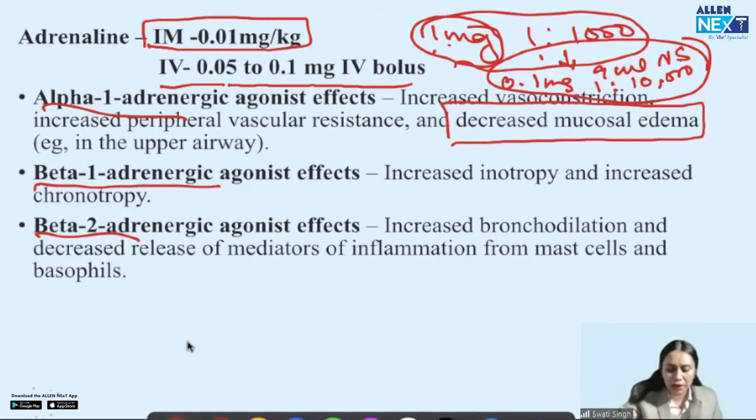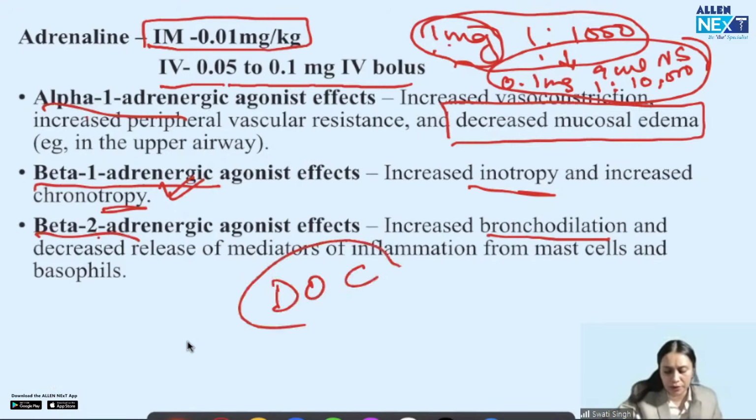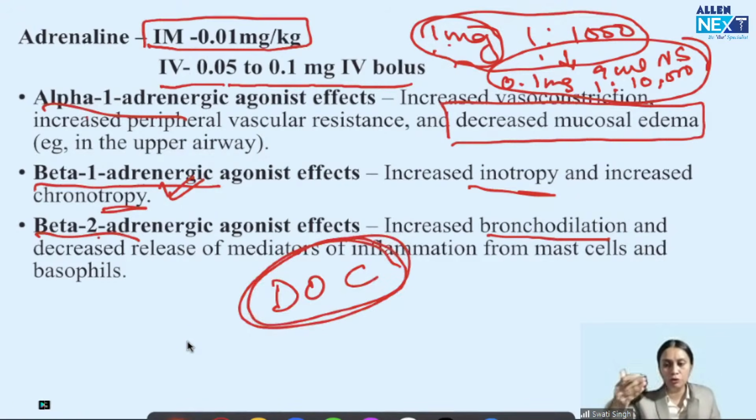By acting on the beta-1 adrenergic receptor, it acts on the heart. It increases the heart rate and the cardiac output of the patient. And by acting on the beta-2 receptor, it causes bronchodilation. It gives relief from bronchospasm. So that's why adrenaline is the drug of choice in anaphylactic shock. We start with IM, and if the patient doesn't improve, we go to IV.